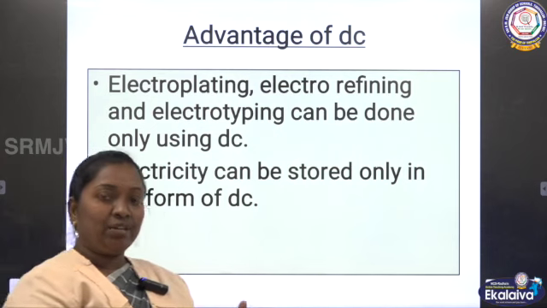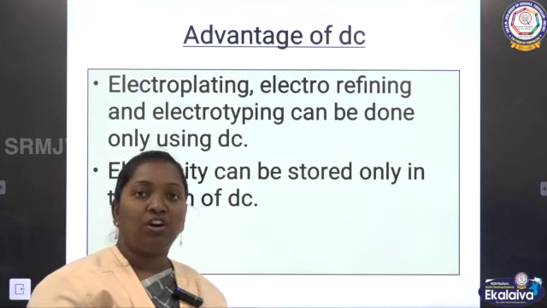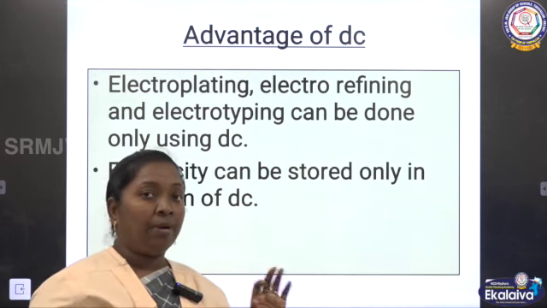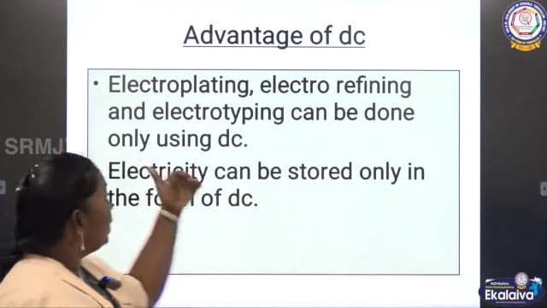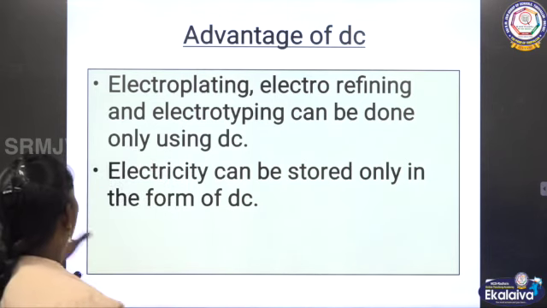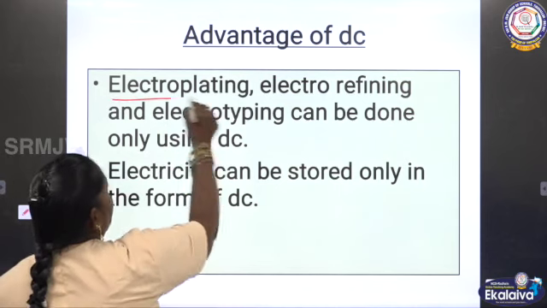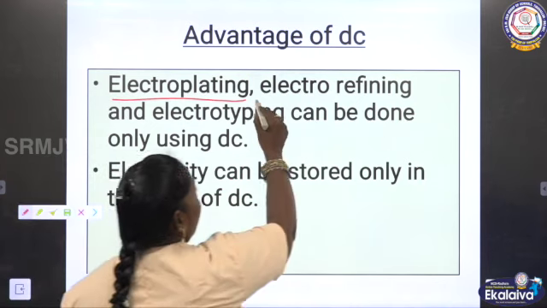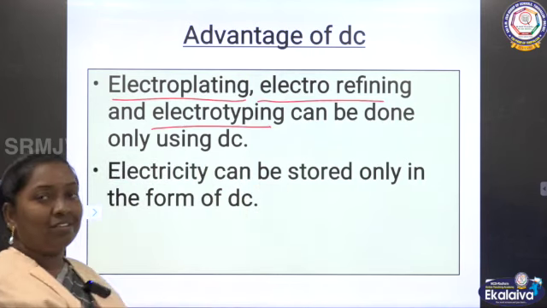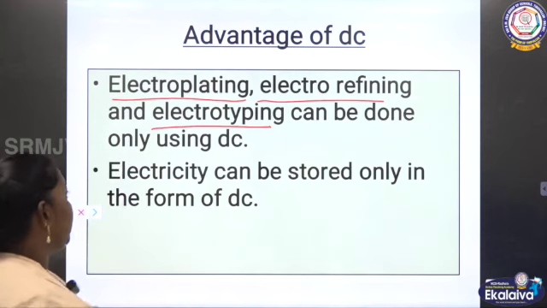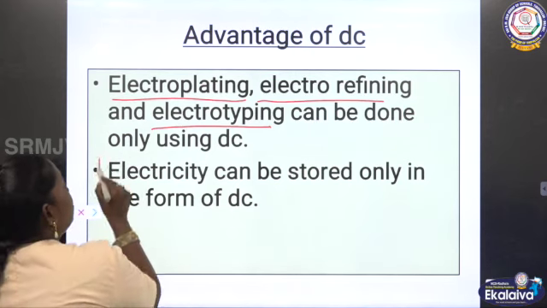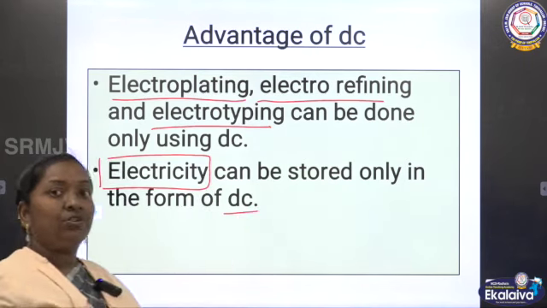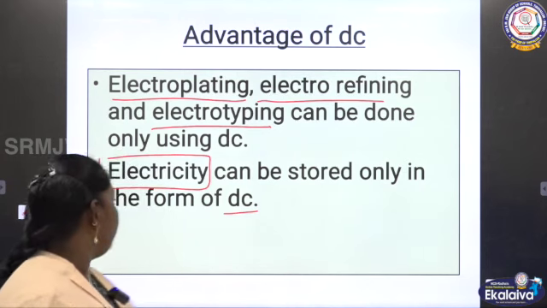So AC can be transmitted by using a transformer, and for longer distances it can be transmitted, but the loss of energy is negligible. Here, what is the advantage of DC? We can do the process of electroplating. Through the electric process, we can do electroplating, electro-refining and electrotyping. These processes are easy using DC current. And most important, the storage of electricity is very easy in the case of DC current only. DC can store electricity safely.